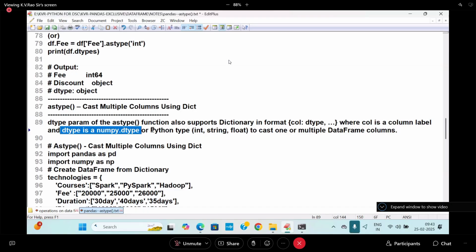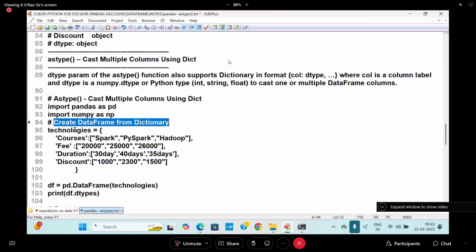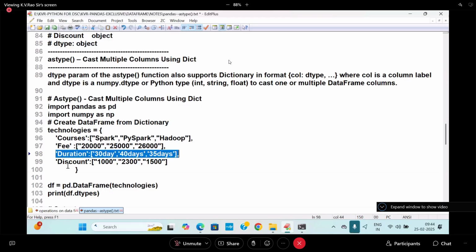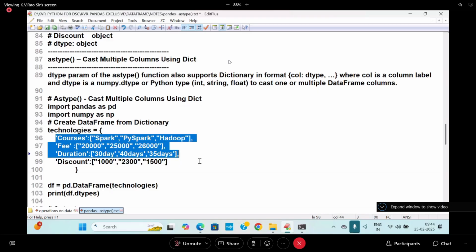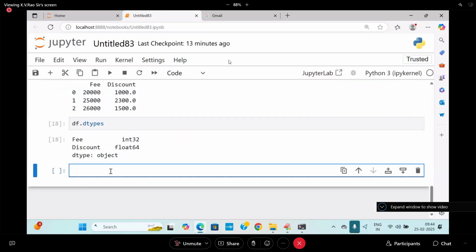You can also take Python types like int, string, float, etc. So take directly. Create a data frame object with technologies, fees, days, and discount. These are all available in the form of str, so they are showing in the form of object.